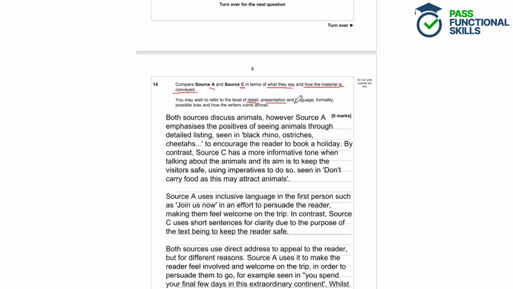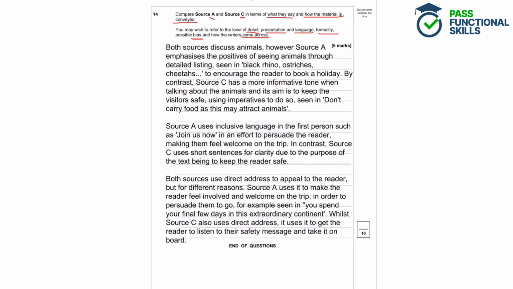So we're looking at presentational features and language features like metaphors, similes, repetition, that kind of thing. Formality, so is it formal or informal? Bias, are the writers biased in any particular way? Do they have a specific view? And how the writers come across. So that includes things like the style and the tone of writing, how the writing makes you think and how it makes you feel.